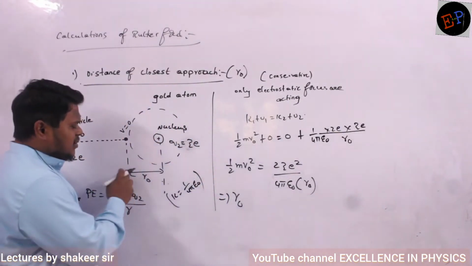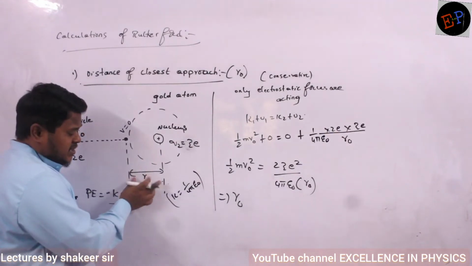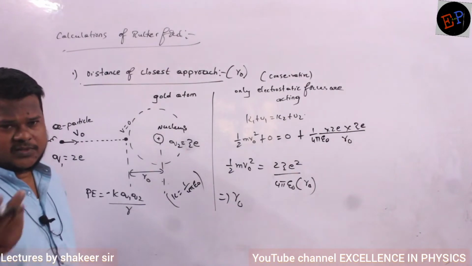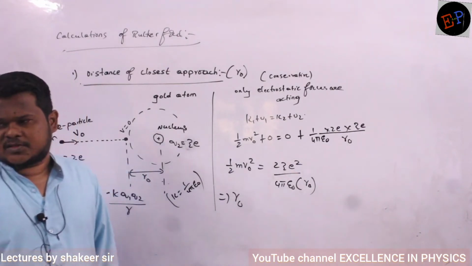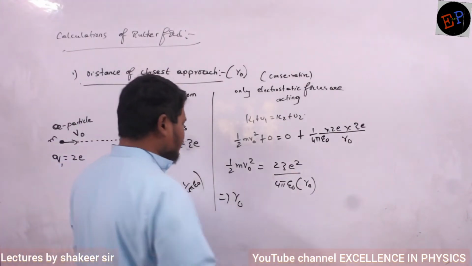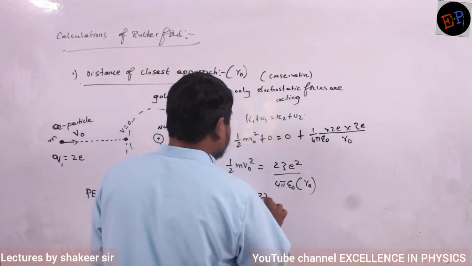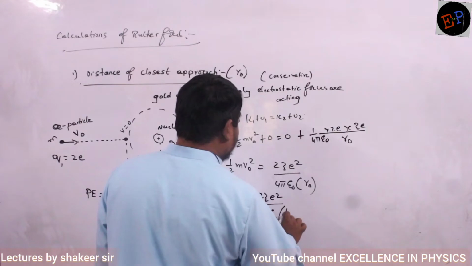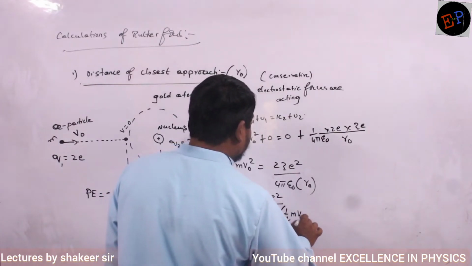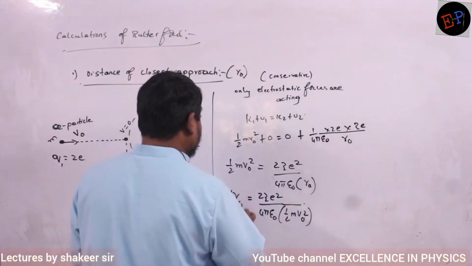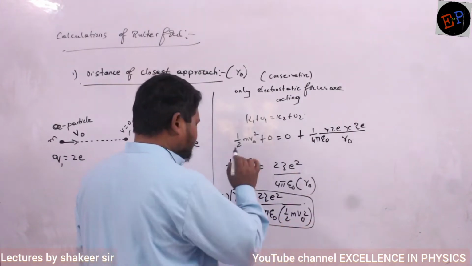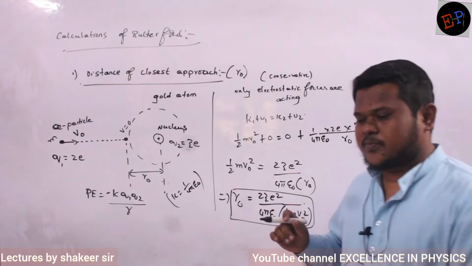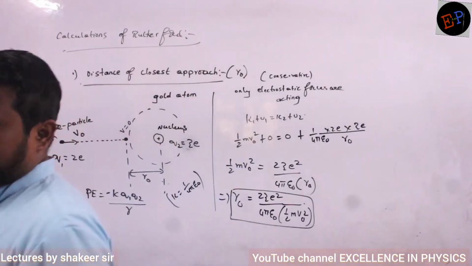So it will travel only up to a certain distance, and that minimum distance where the velocity of the alpha particle becomes 0 is called the distance of closest approach. So R naught is 2Z e square divided by 4 pi epsilon naught into half m V naught square. This is the equation you are supposed to remember. This is the distance of closest approach in the case of Rutherford.